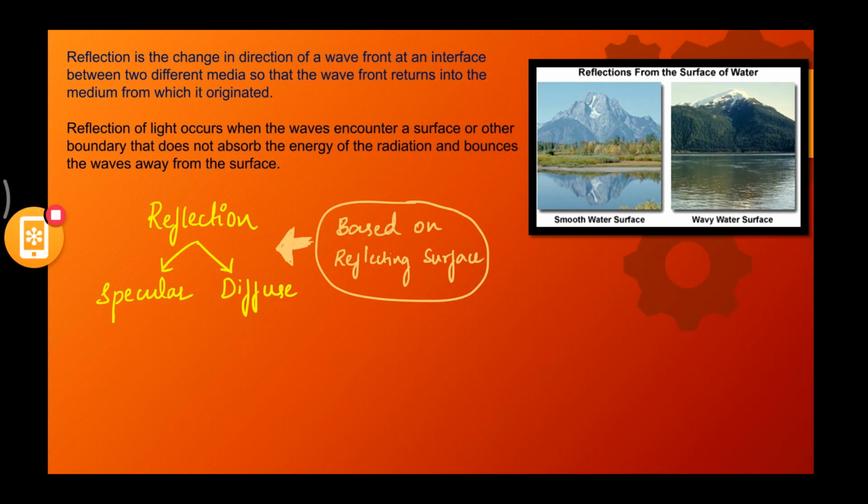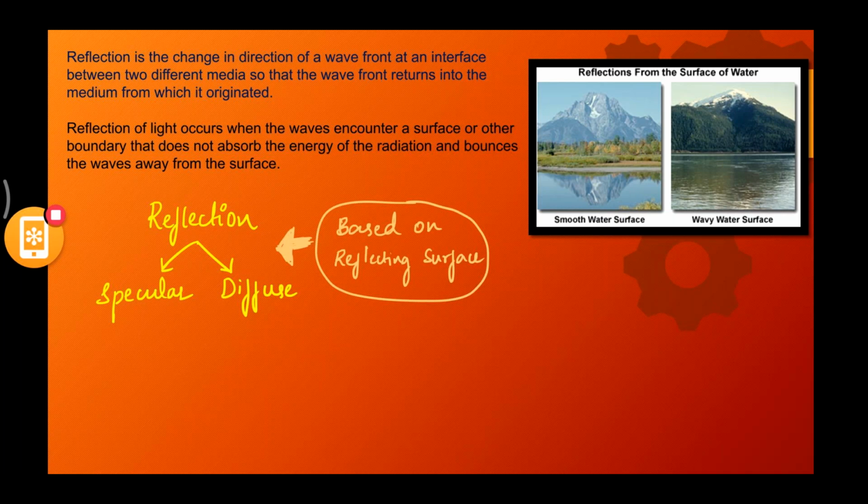Now, can you tell me which one, out of the figure, the first one or the second one, which one is a specular reflection? First one, naturally, right? Because the surface is smoother. It does not have any waves to create a disturbance. But if you consider the second image, you can see a wavy form of reflecting surface.